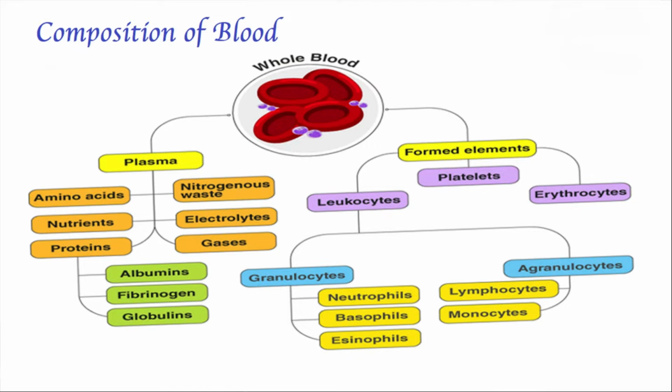Whereas your plasma consists of different types of amino acids, nitrogenous waste, electrolytes, gases, nutrients, proteins. Basically your plasma helps in the transportation of different nutrients, waste, proteins, amino acids, etc. And the proteins are again of different types like albumins, fibrinogens and globulins.